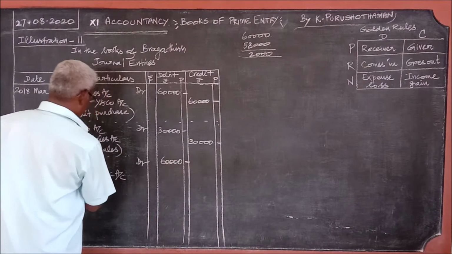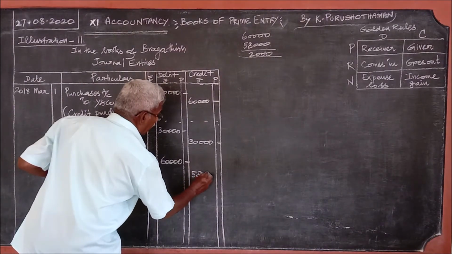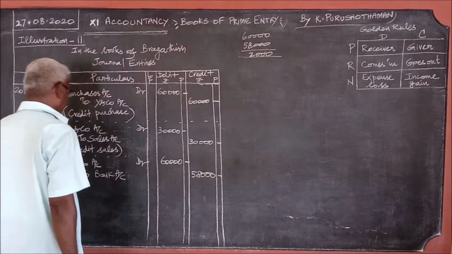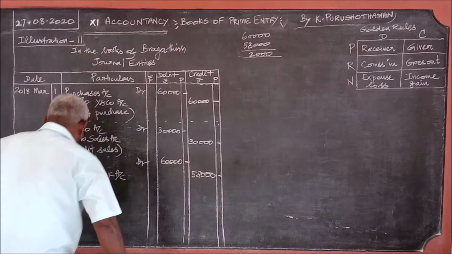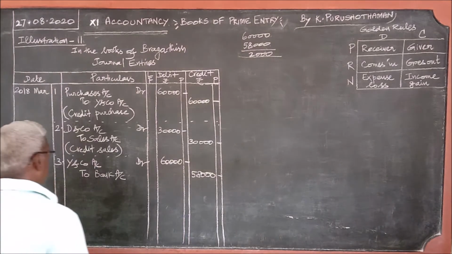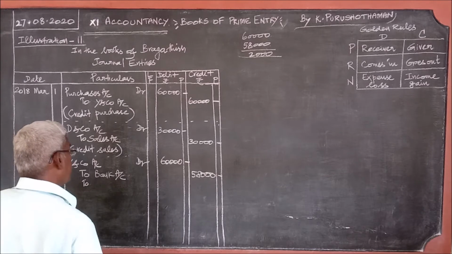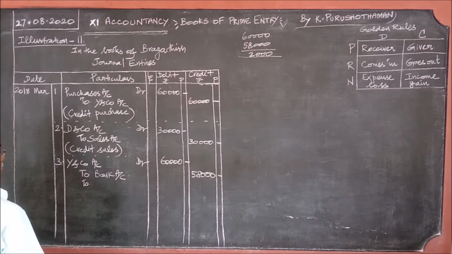But in full settlement by paying 58,000, the account of Y and Co is settled. Naturally or generally, the amount in debit and credit must be the same in any journal entry. Here, how much is missing? How much is missing on credit? 2,000 missing.